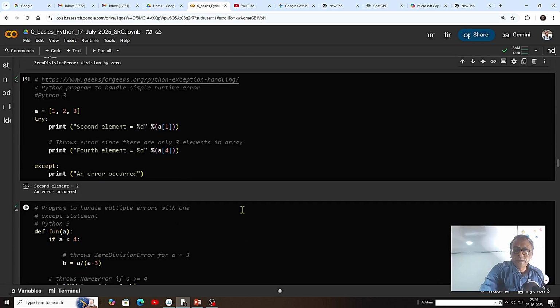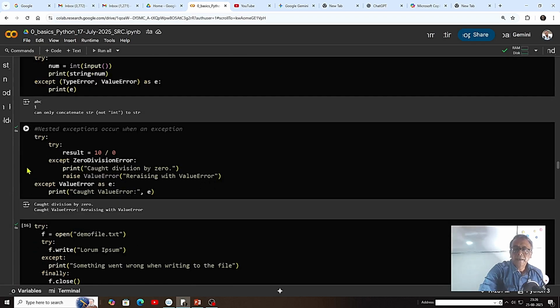Next we go, exception can be nested. Here we can see a try block within another try block, division by 0, and it will be caught as division by 0, and again raise this, so it will come to the outer block, and we can see it caught division by 0 and caught value error, then it will come as a value error.